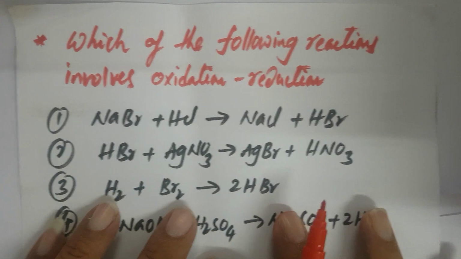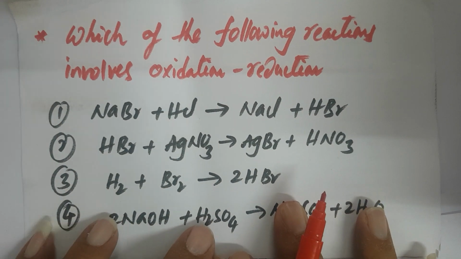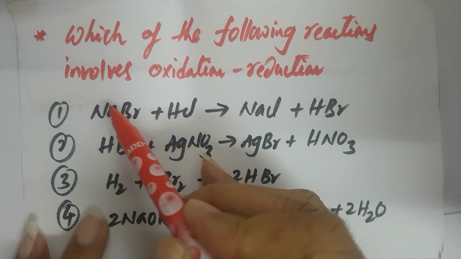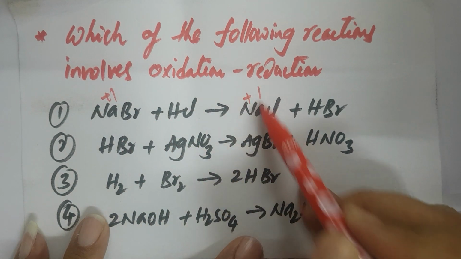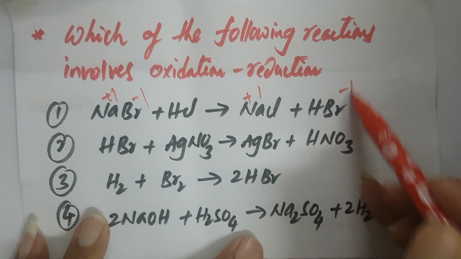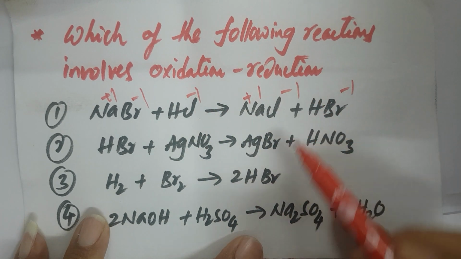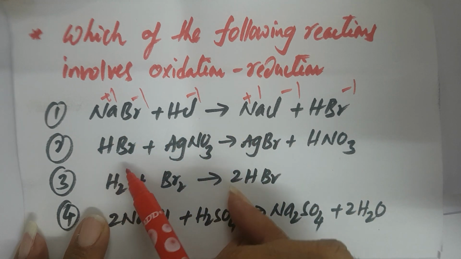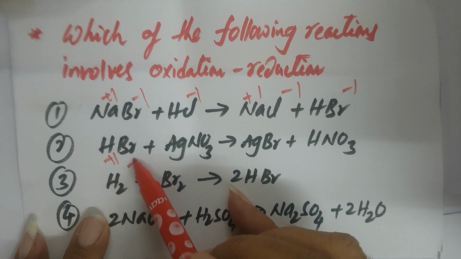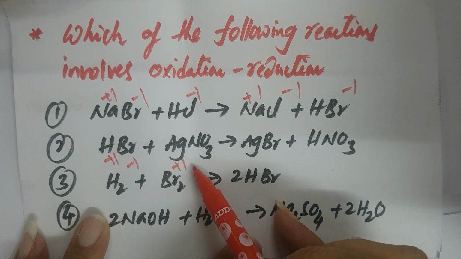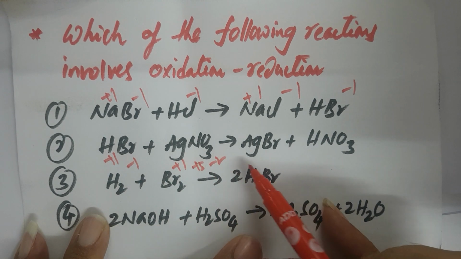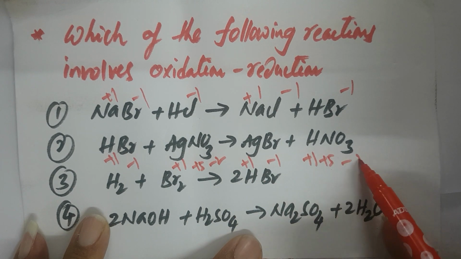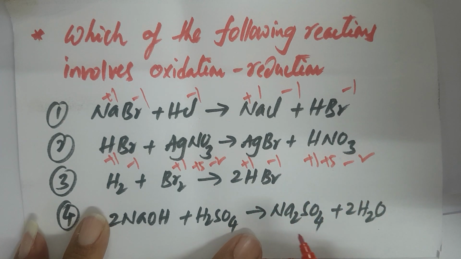Now, which of the following reactions involves oxidation and reduction, nothing but a redox reaction? Here sodium is +1, here also +1, bromine -1, -1, chlorine -1, -1. So there is no change in any element's oxidation number. Here hydrogen +1, bromine -1, Ag +1, nitrogen +5, oxygen -2, +1, -1, +1, +5, -2. So all the element oxidation numbers are almost the same.